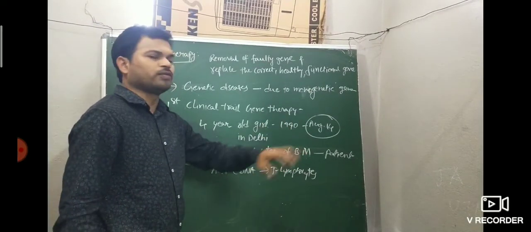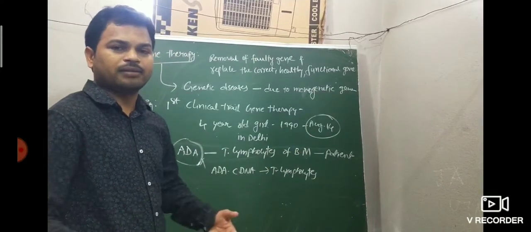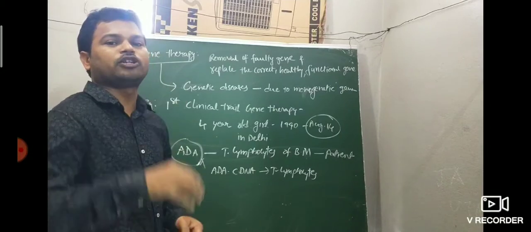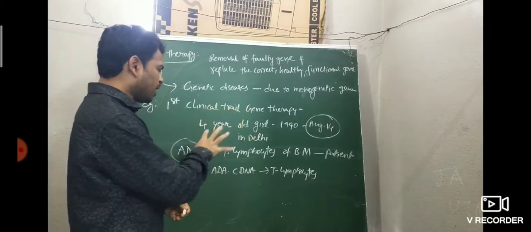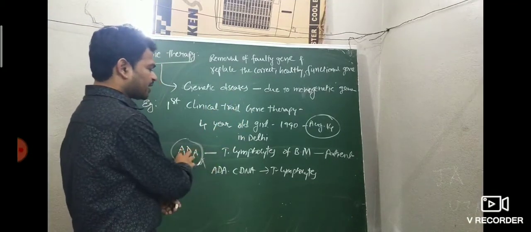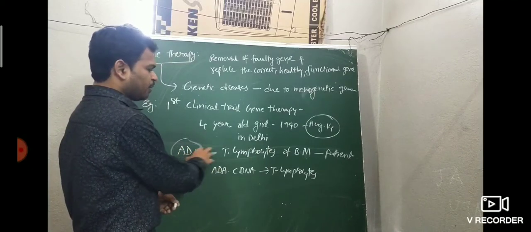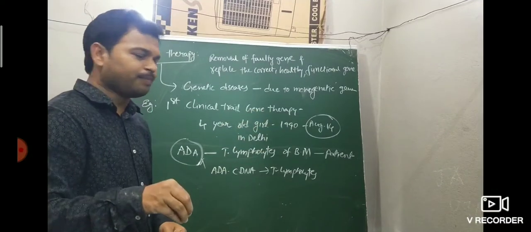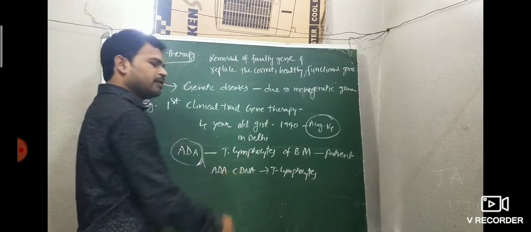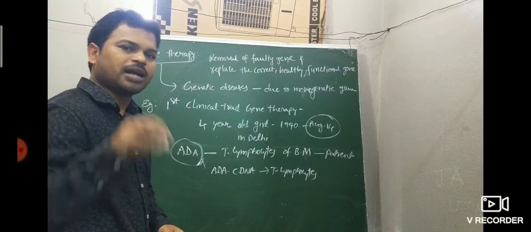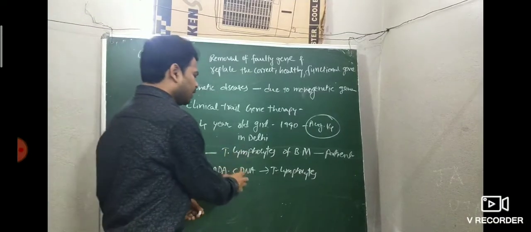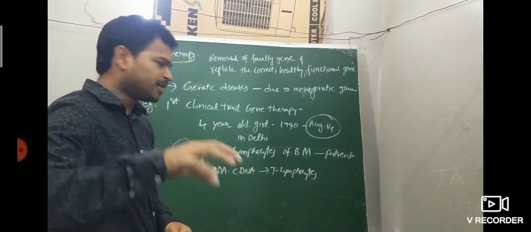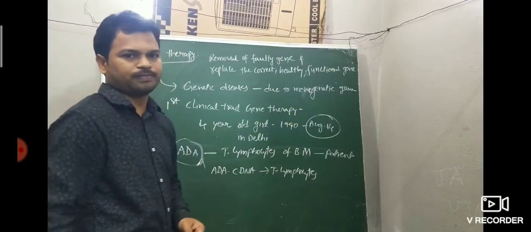These T lymphocytes are then kept in the bone marrow of the patient, which is nothing but a little bit of cure. First, how do they go about the treatment? First, they extract the ADA gene from the T lymphocytes of the bone marrow of the patient. Second step, the ADA cDNA is cultured in T lymphocytes and then injected into the bone marrow of the patient.